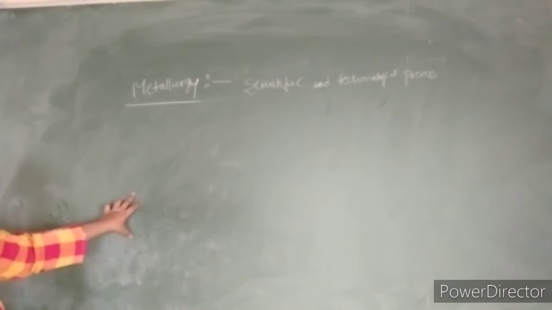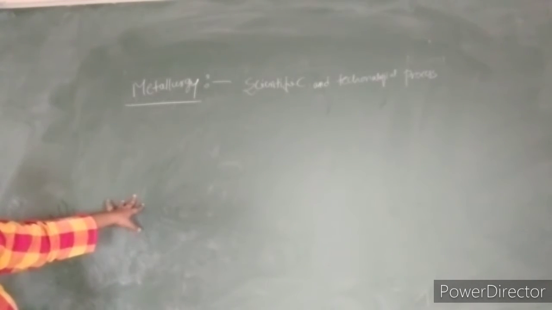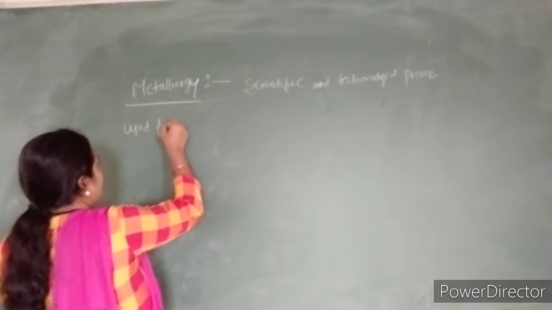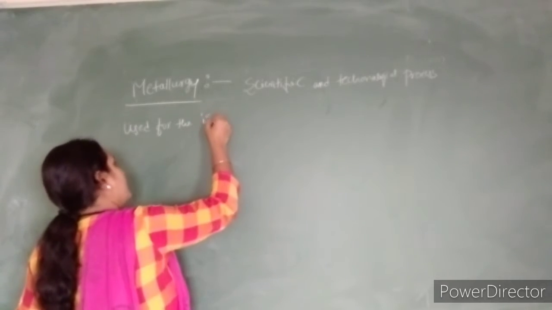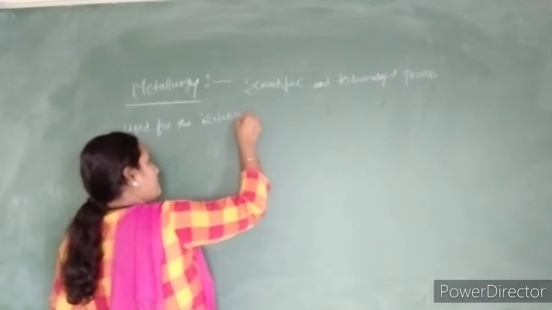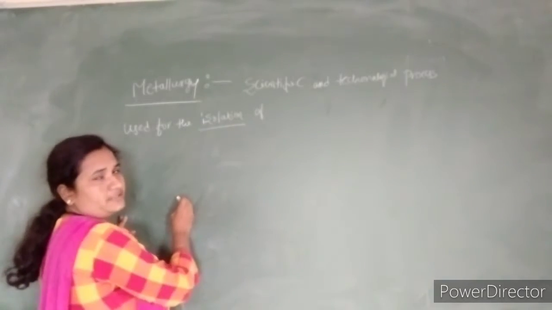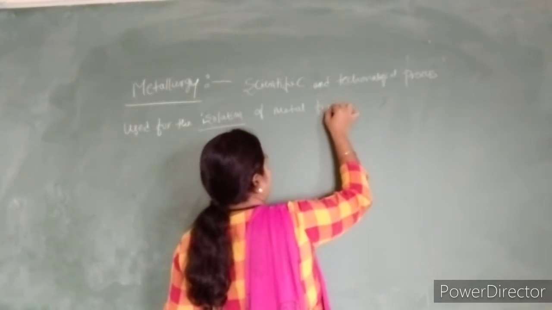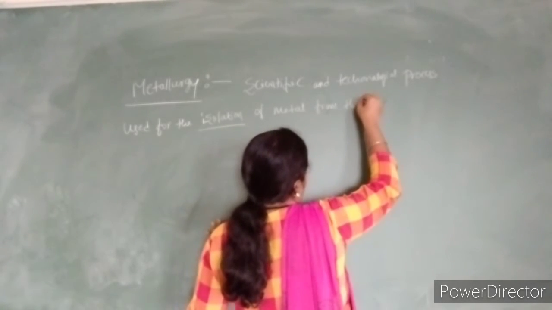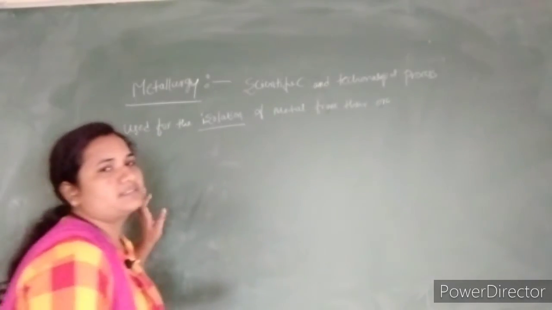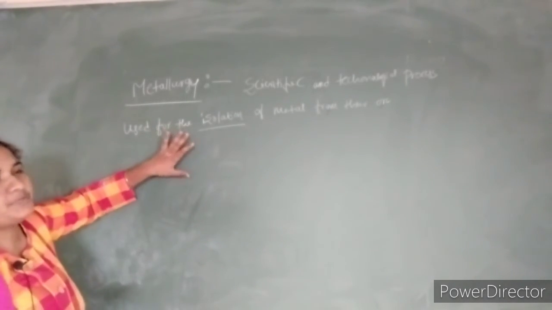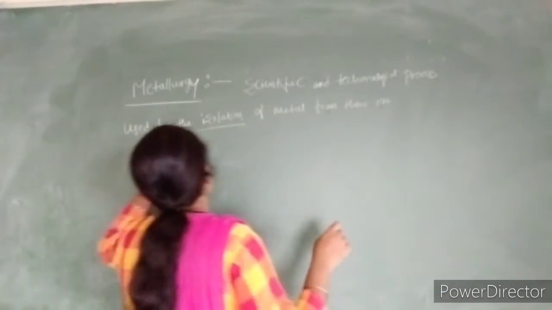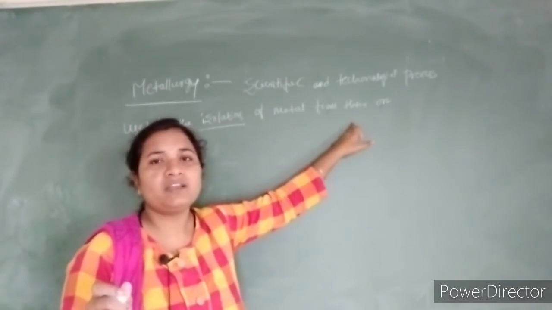We have to do scientific methods as well as technological processes used for the isolation, that is nothing but extraction, of metal from their ore. That is called metallurgy. So you have to remember the definition of metallurgy: it is a scientific and technological process used for the isolation of metal from their ore.